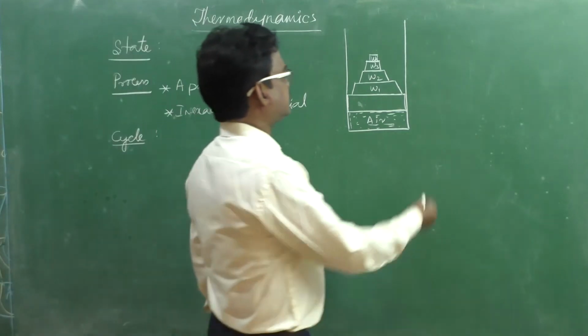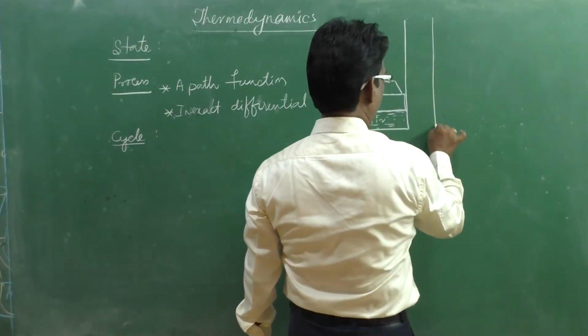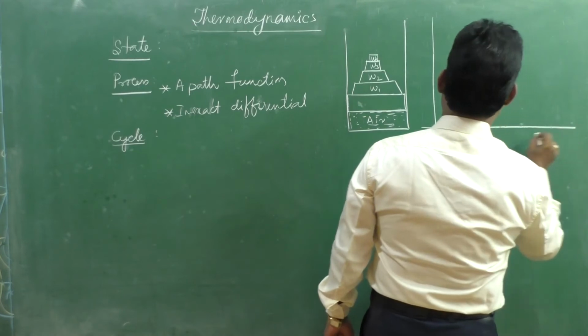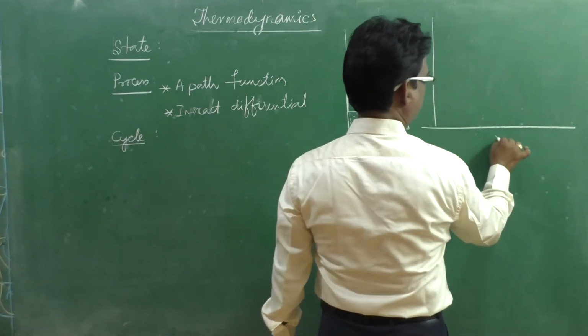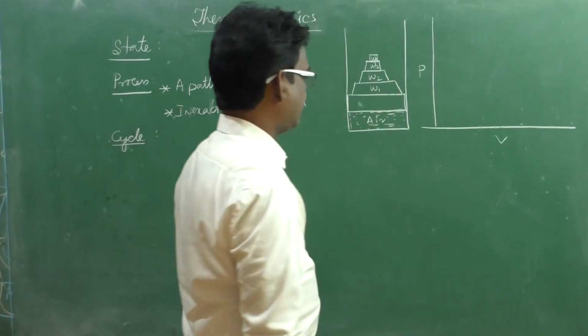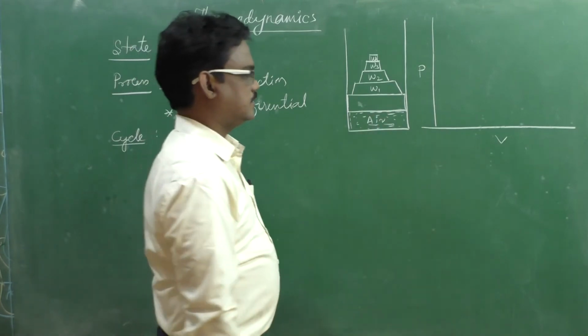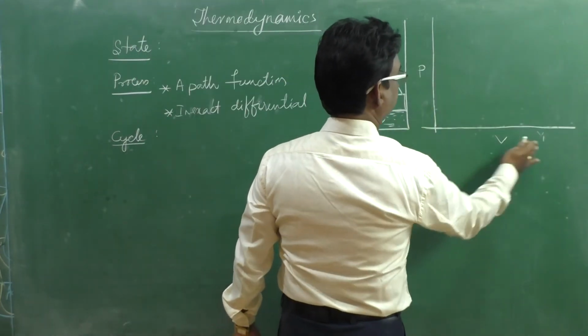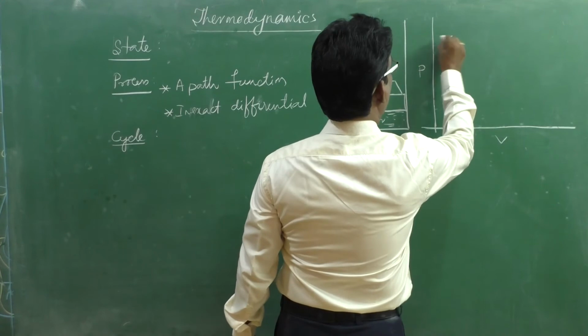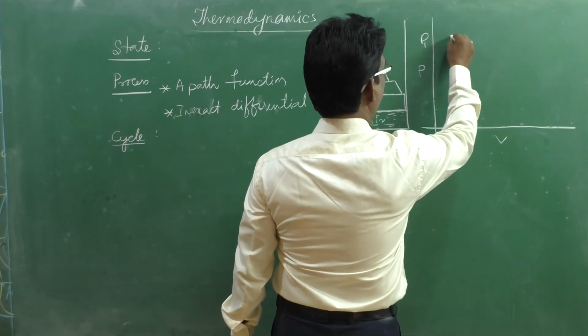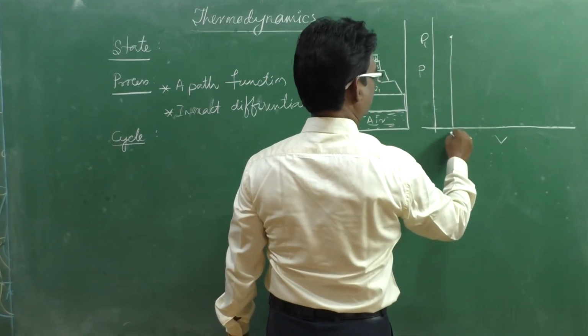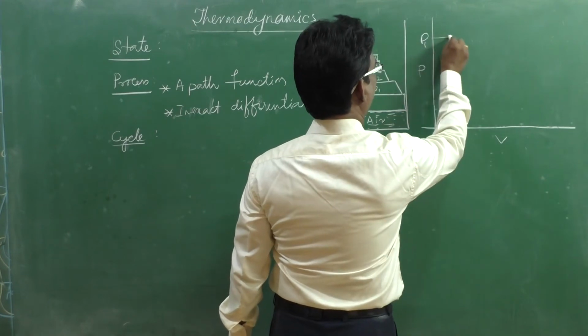Now, we can see the condition over the PV diagram. This is pressure and this is volume. At this condition, let it be P1 and volume V1.